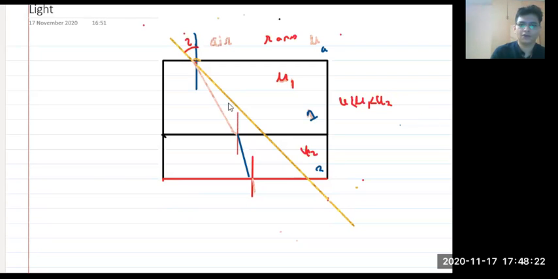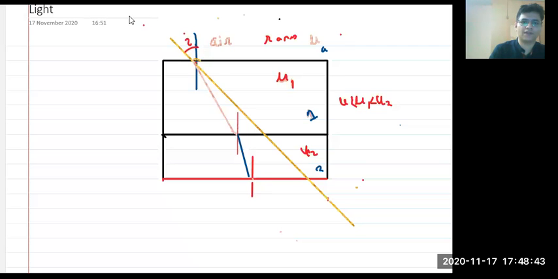Now, when you talk about this second slab, the second medium is denser than this, obviously, air, yes or no? Now, if light comes out from this, what do you think?